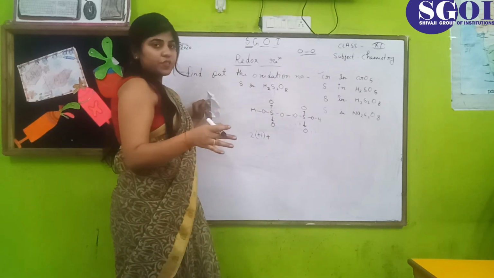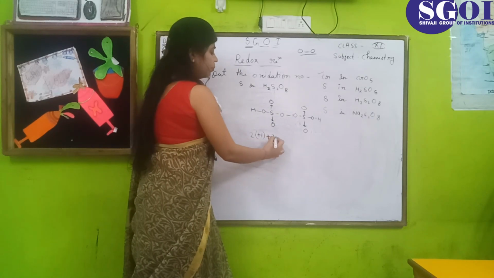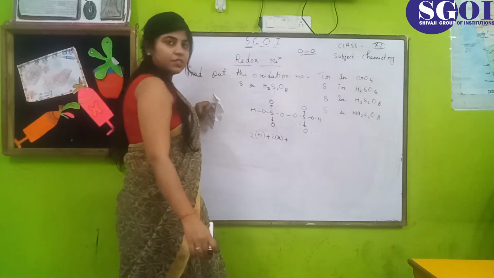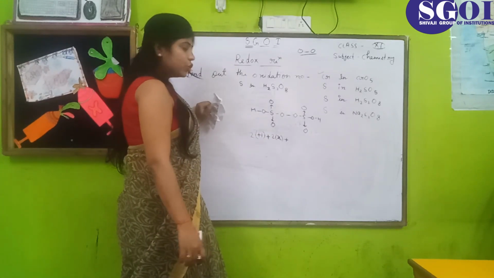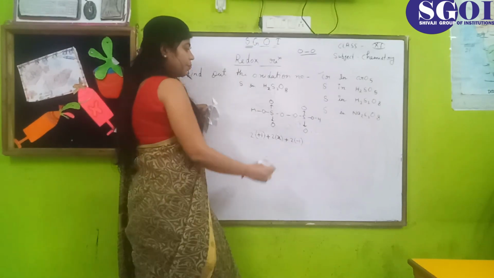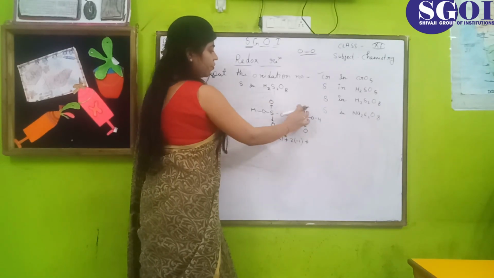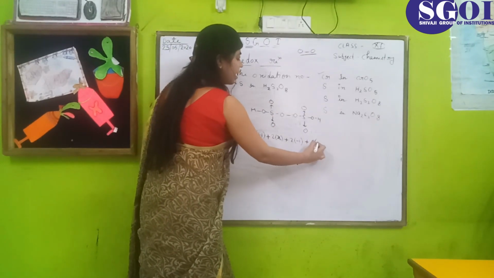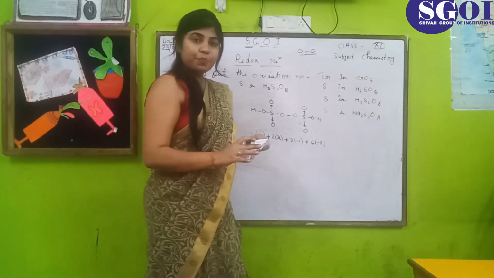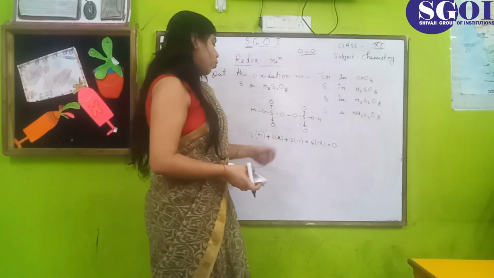Let the oxidation number of sulfur be x, but here there are 2 sulfurs, so 2 multiplied by x, that is 2x, plus 8 oxygens, of which 2 oxygens are involved in the peroxide bond, so 2 into -1, plus 6 oxygens with oxidation number -2, and there is no charge on this compound, so it is equal to 0, and we can easily calculate the value of x.